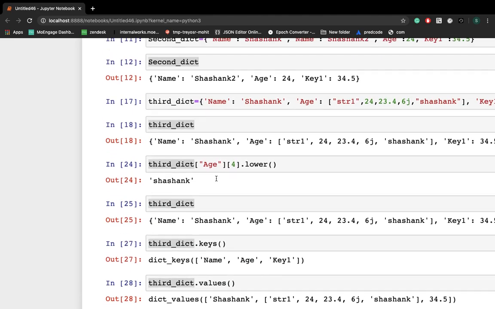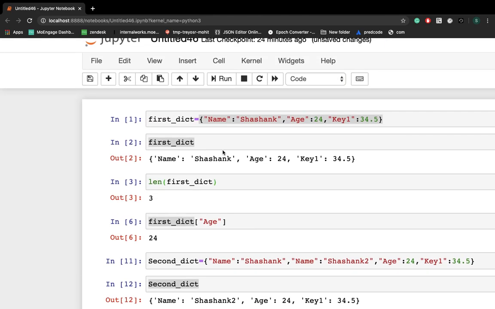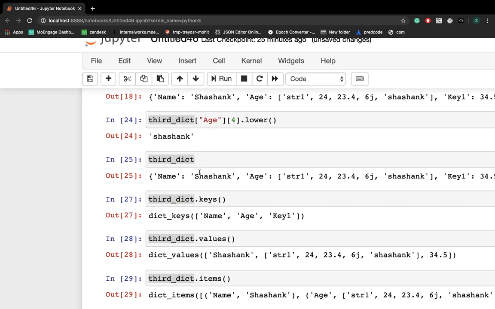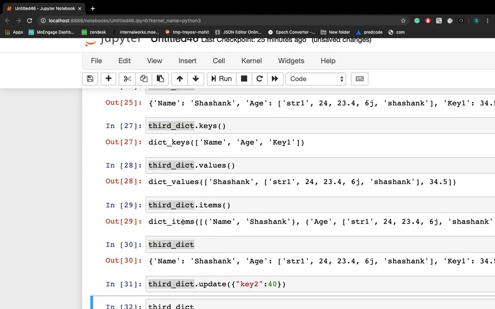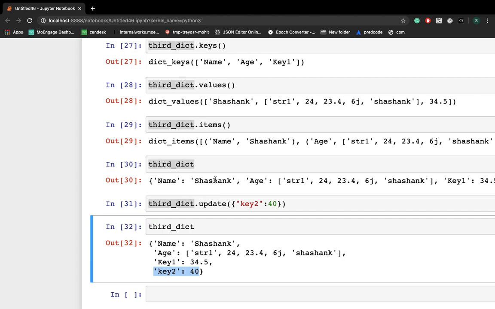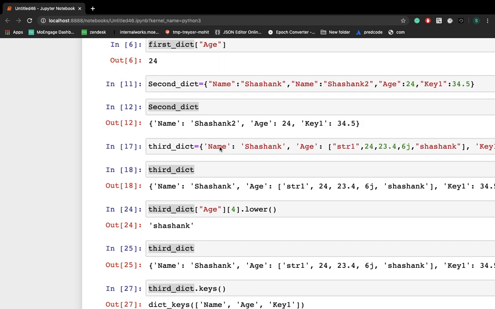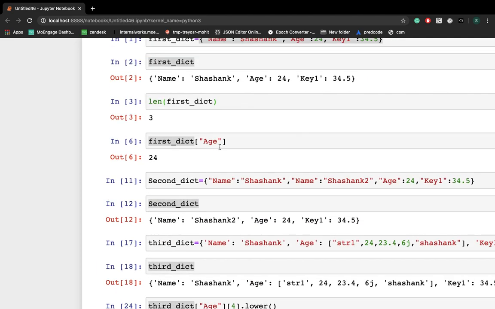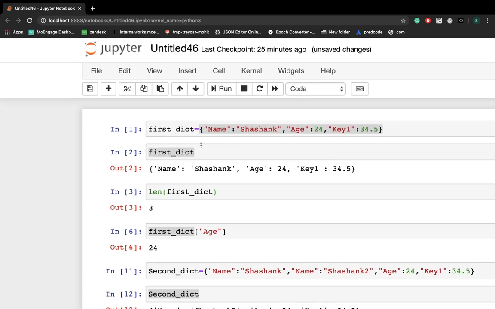So these are the methods and operations you can do using dict. Hope you guys understood well. You can pause this video and note it down, because I have explained in a very fast manner, as I don't want to waste your time. Also, we'll come up with the next video very soon. So thanks for watching this.